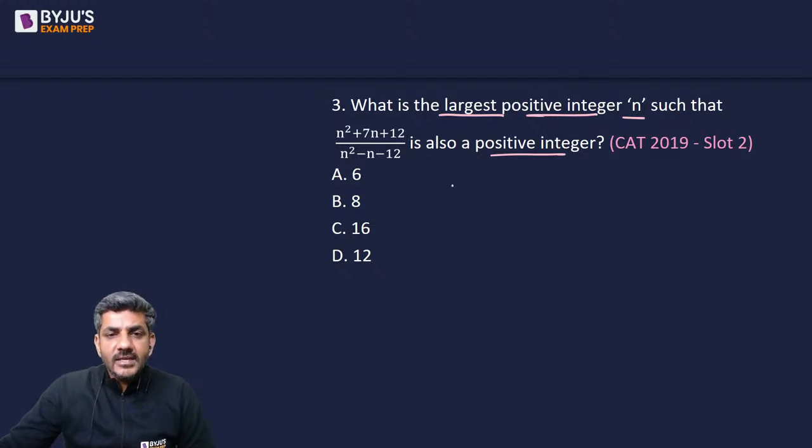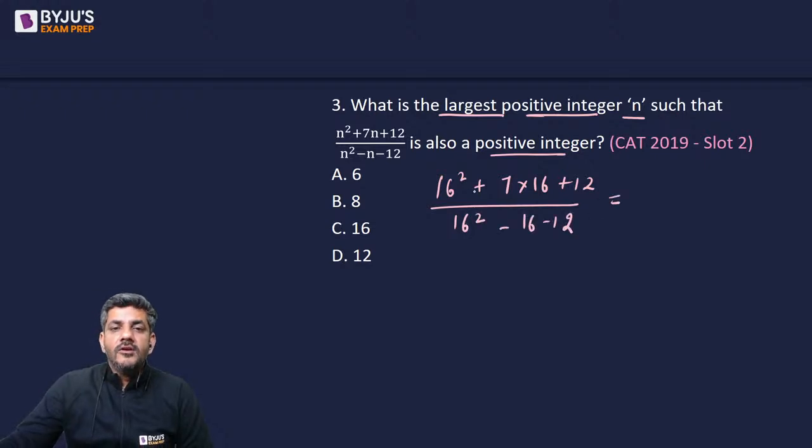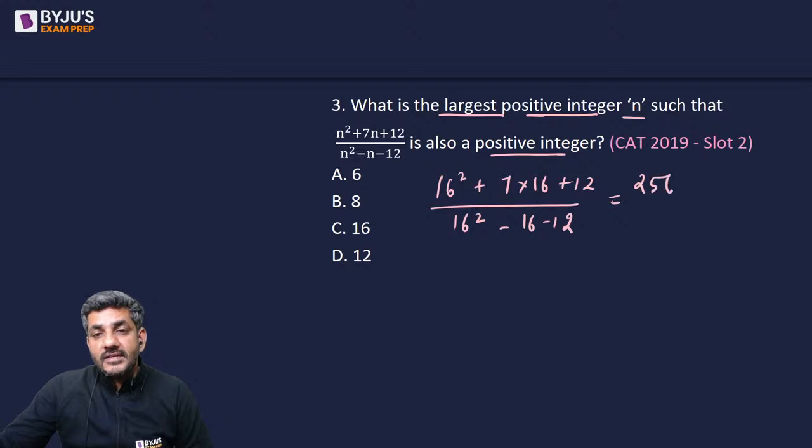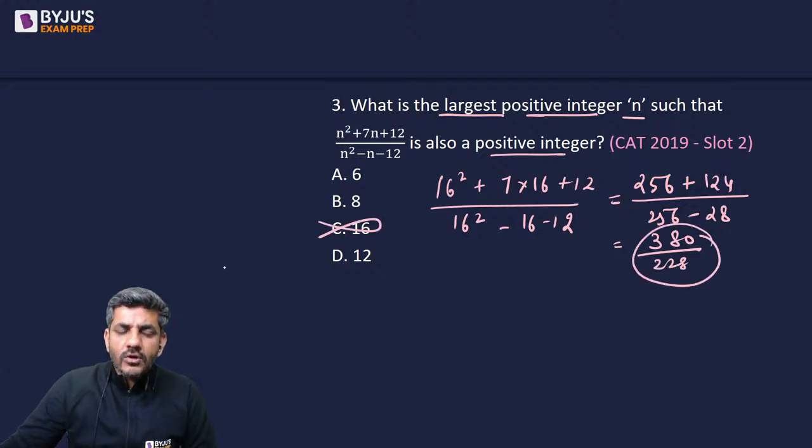तो जरा एक बार 16 पुट करके देखो. It becomes 16 square plus 7 into 16 plus 12 upon 16 square minus 16 minus 12. तो ये आ जाएगा आपके पास 256 plus 112 plus 12 is 380, divided by 256 minus 16 into 12, that is 28. तो ऊपर आ जा रहा है मेरे पास 380 और नीचे आ जा रहा है 256 minus 28, 228, which is not an integer. तो 16 is not my answer.